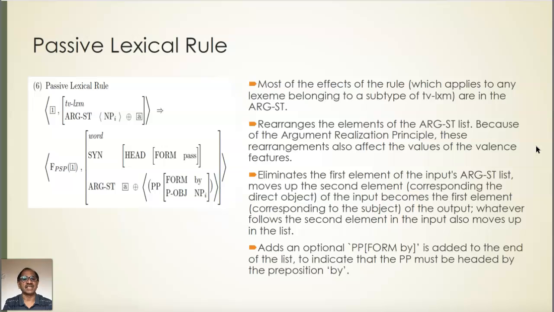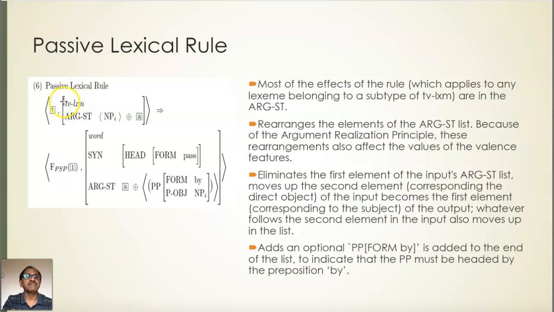Here is the passive lexical rule. Look at the passive lexical rule. The input is a transitive verb lexeme. What do we mean by a transitive verb lexeme? A transitive verb lexeme is one which has a second argument in addition to the first one. The first one is a specifier. There is a second argument, that is, there is a complement.